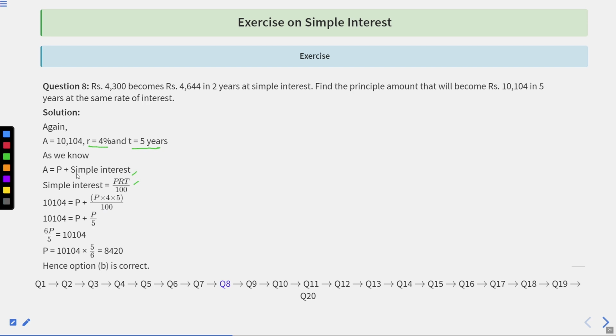So 10,104 is equal to P plus P into 4 into 5 upon 100. So it becomes 10,104 equal to P plus P by 5. So 6P upon 5 is equal to 10,104. So P will be equal to 8,420. So the correct option here is option B.